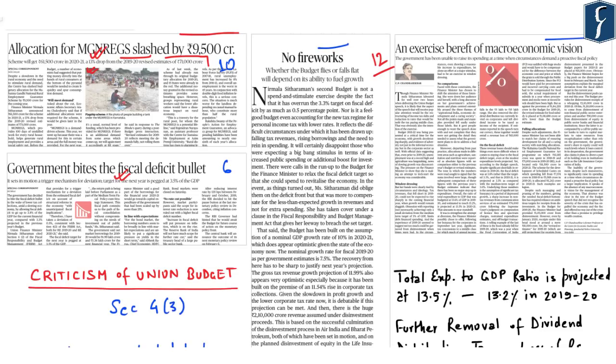So in this regard, first of all, let us go through the important aspects of the FRBM Act, that is the Fiscal Responsibility and Budget Management Act, and also with respect to Section 4 Clause 3.